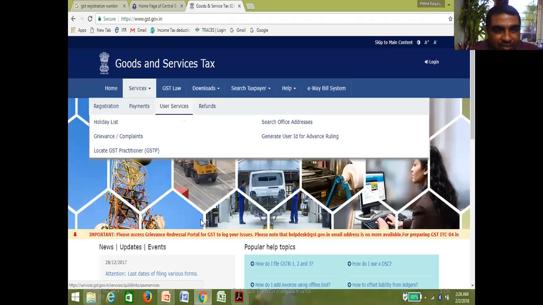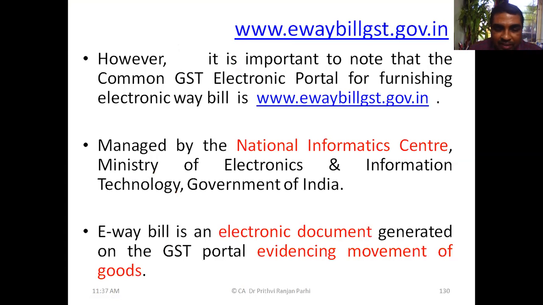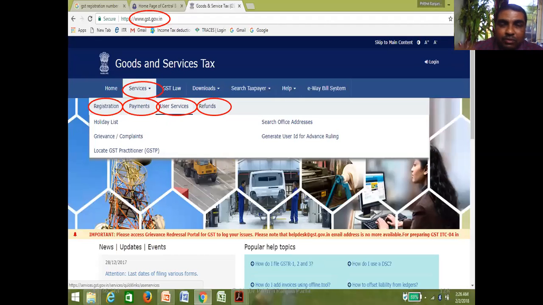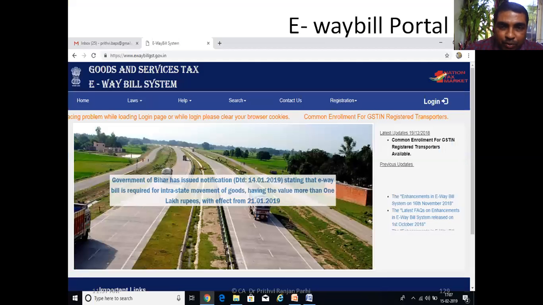Just have an idea. This is how the GST Common Portal looks. We have shortly visited all these things. So if you go to gst.gov.in, that is the GST Common Portal. Okay. So right now we have understood there is a CBIC site. CBIC site we have seen. Then the GST portal we have also visited. And one more site is also relevant for us.